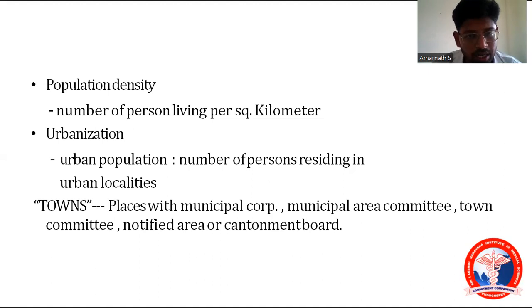That is urban. And what is a town? The places with a municipal corporation, a municipal area committee, town committee, notified area or cantonment board. So all this will come under demographic indicators, that is population density, urbanization, family size, town, and everything.